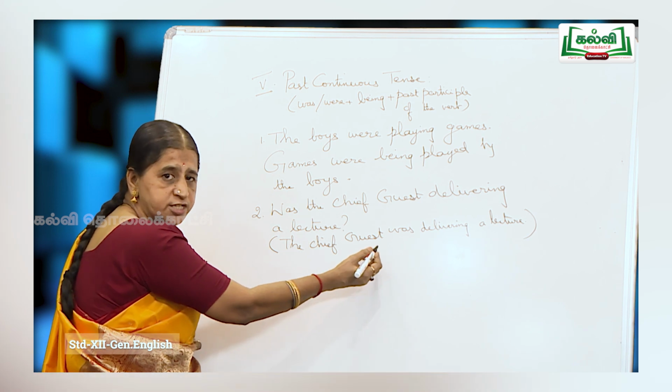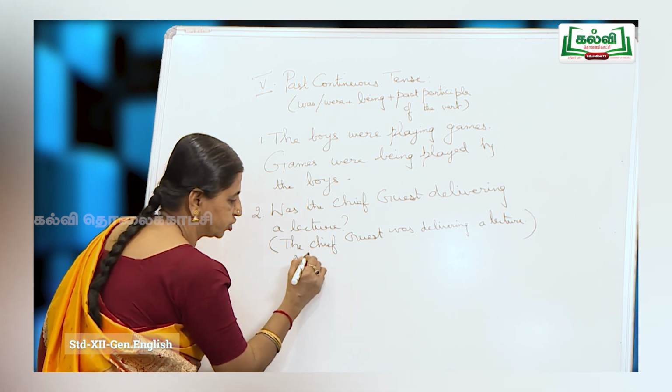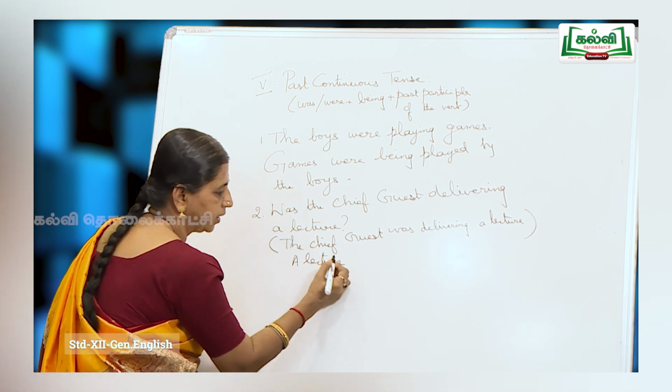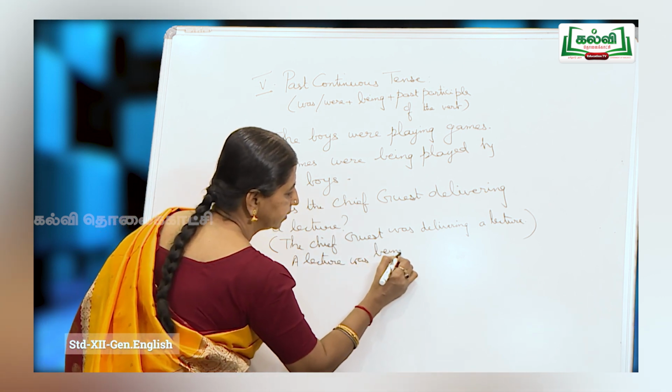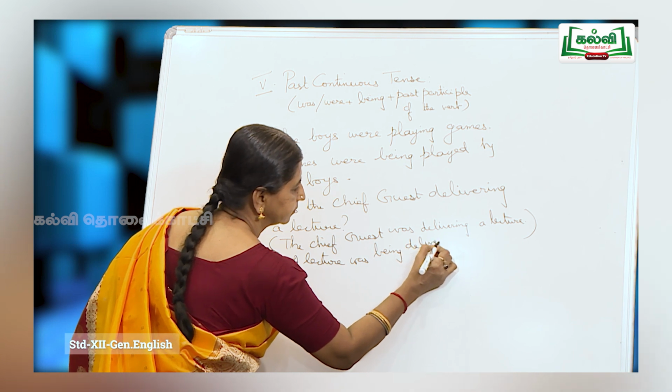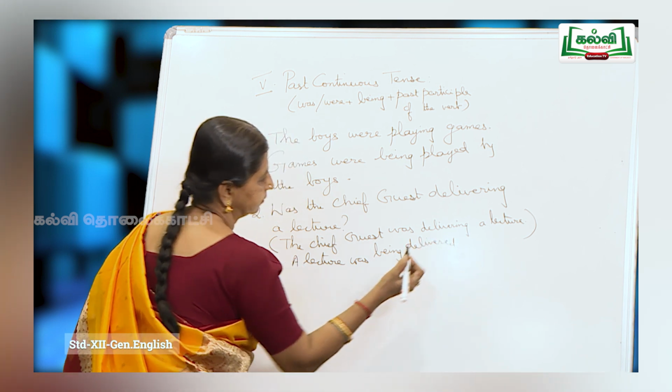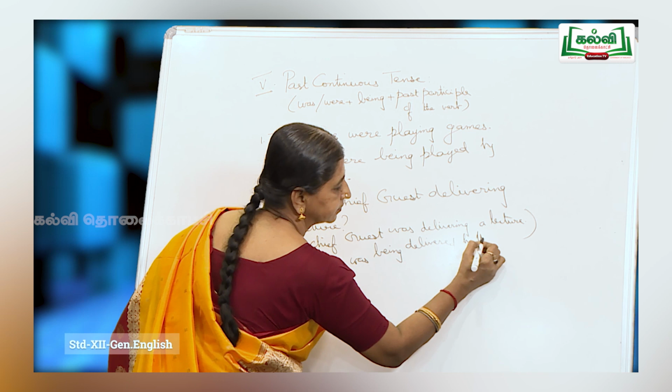The chief guest was delivering what? A lecture. A lecture, singular, was being delivered by the chief guest.